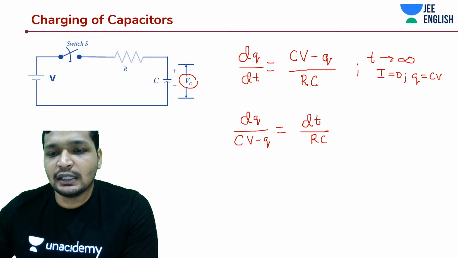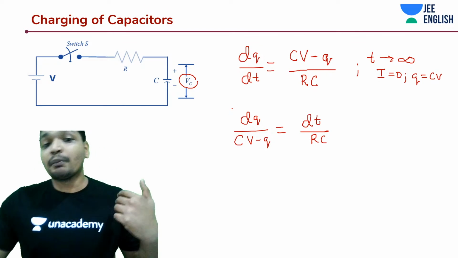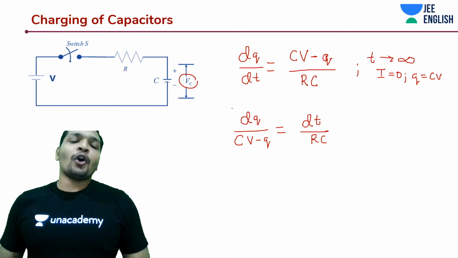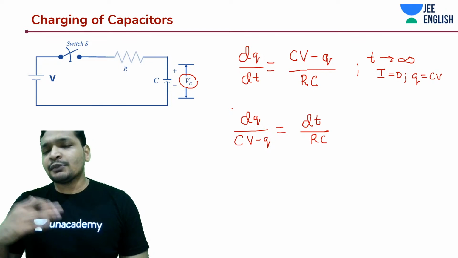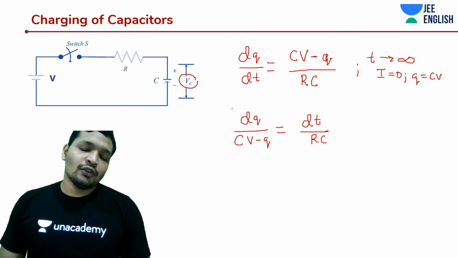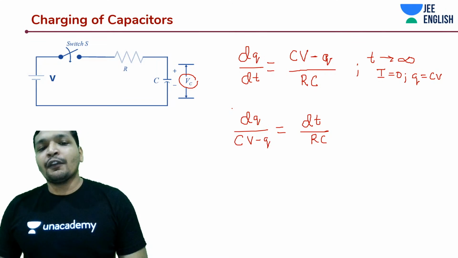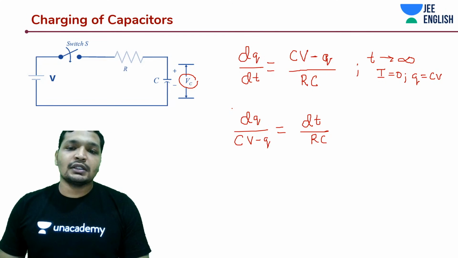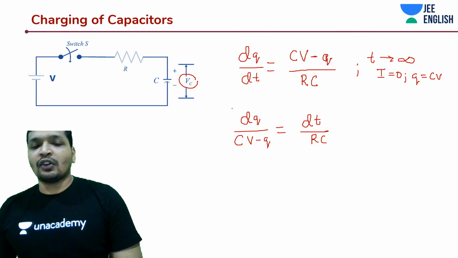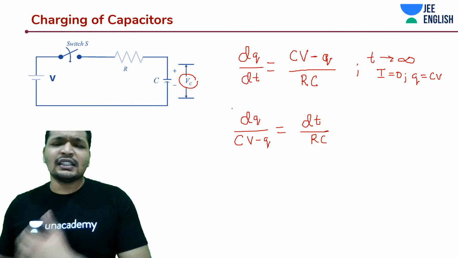All mathematical, guys, but there are a few things that you need to understand. You need to understand this concept, because if you have some combination of resistors, you need to do this process. There are some shortcuts for a few combinations, but no one is going to ask you a direct question in your JEE Mains. You may have a resistor combination and have to derive the time constant.